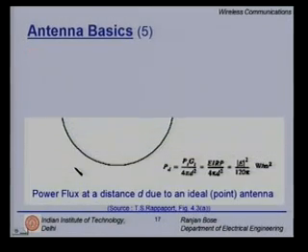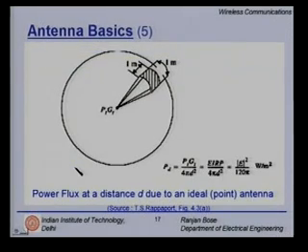Let us look at some more antenna basics. One simple way to come up with some simple equations is to assume an ideal radiating point. Now of course no antenna is a point, but for the sake of deriving certain basic equations, we can assume that your radiating source is a point source, and this has a transmit power Pt and a transmitter gain Gt.